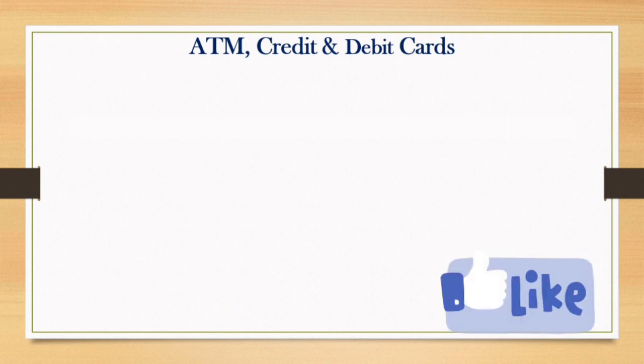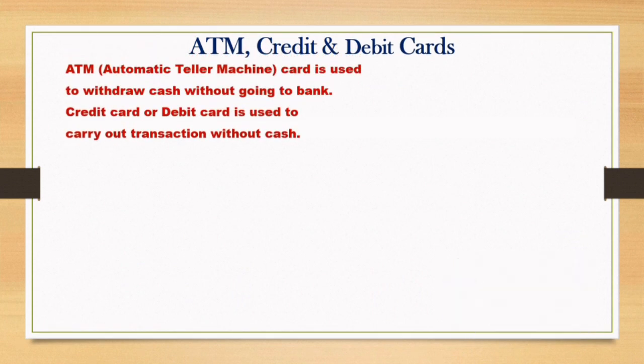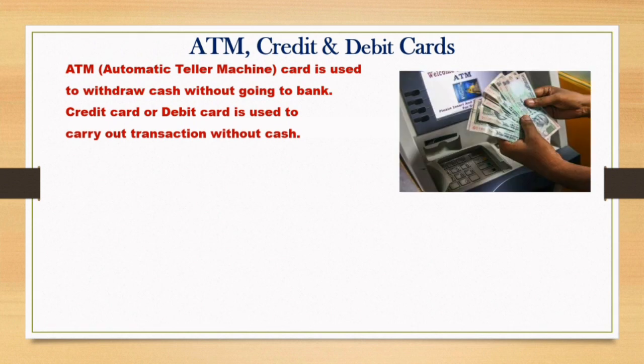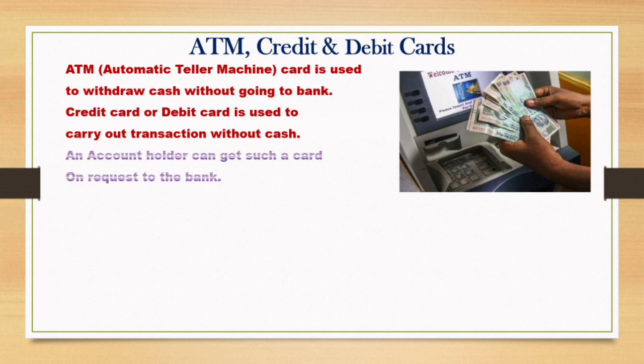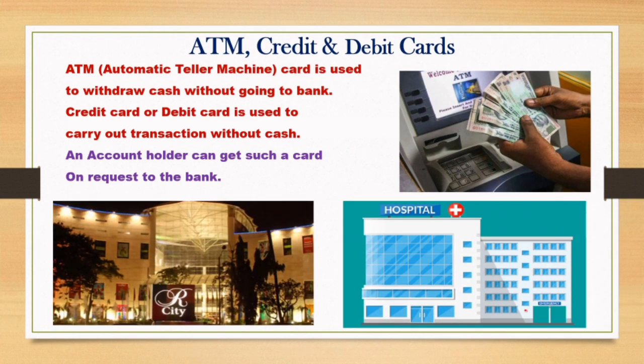ATM cards are of two types, credit and debit cards. ATM card, as you know, is an automatic teller machine card, which is used to withdraw cash without going to the bank. A credit card or debit card is used to carry out transactions without cash. You can use this card in different places like malls, petrol pumps, shopping malls, medicals, and many different places. It is a very helpful source in today's life.